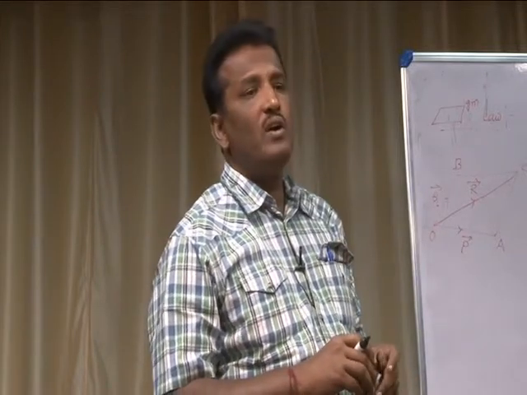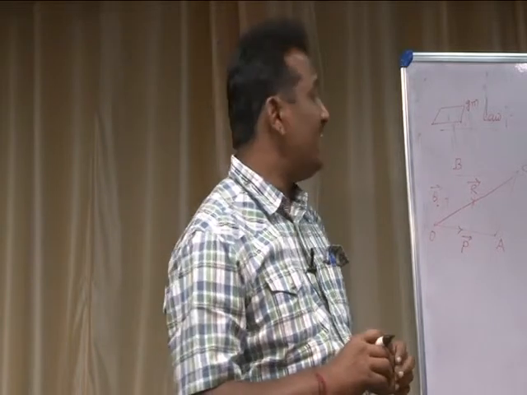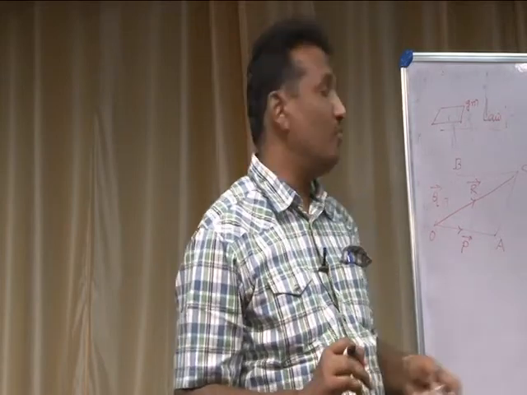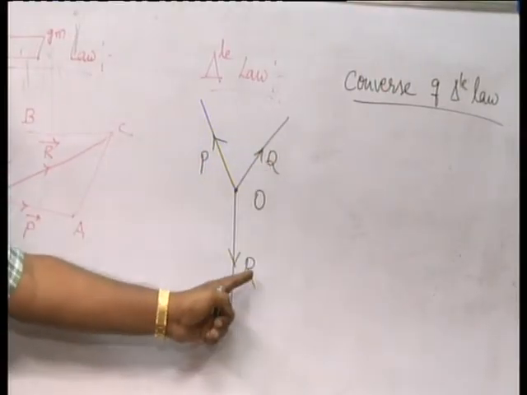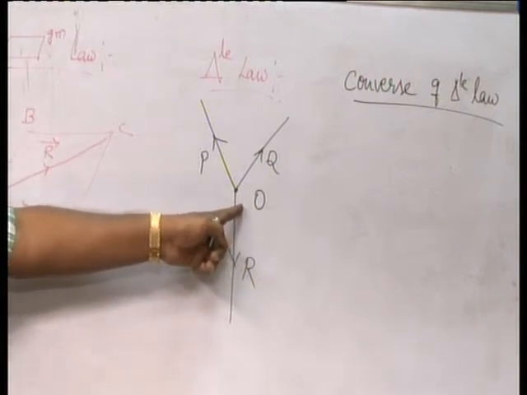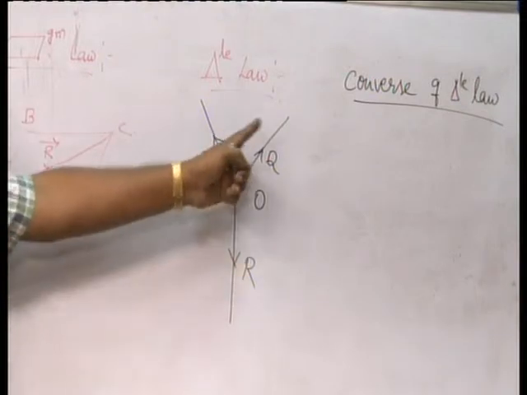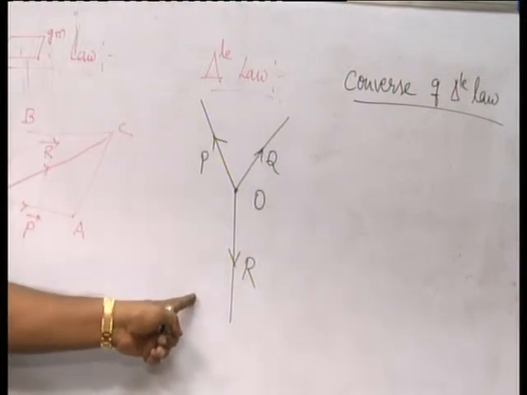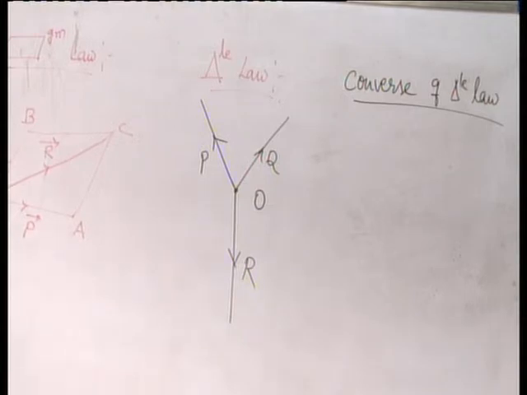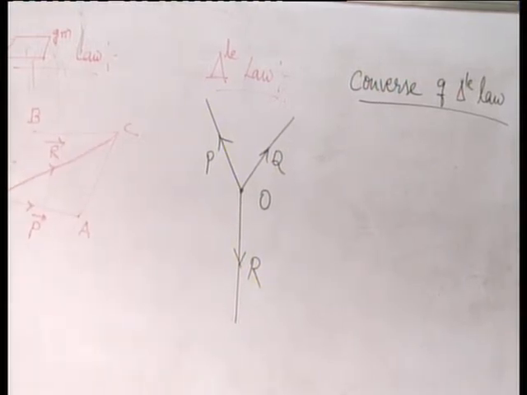Whenever three forces P, Q and R act on a body O simultaneously, and the body is at rest, meaning all these three forces are in equilibrium, then each force can be represented with both magnitude and direction by the three sides of a triangle taken in order. This is the converse of the triangle law of vectors.